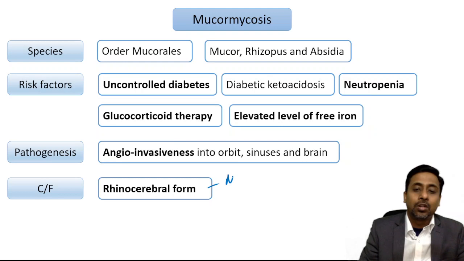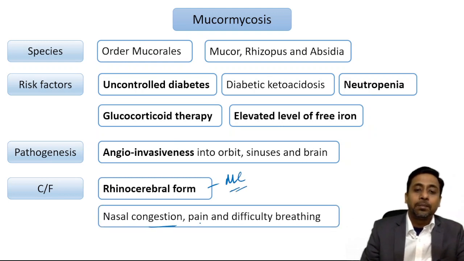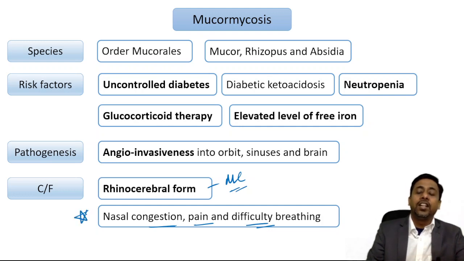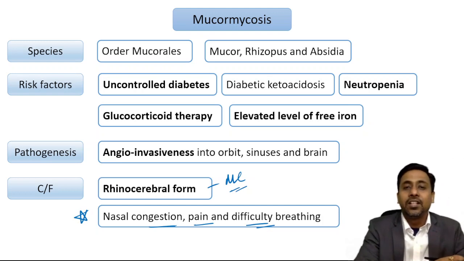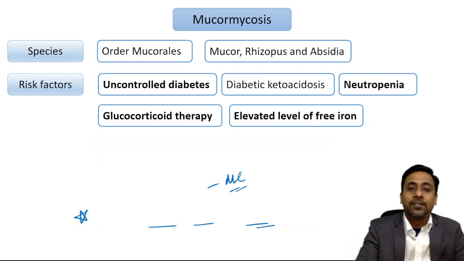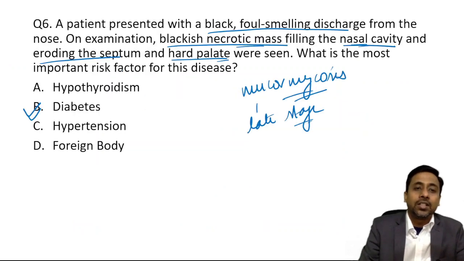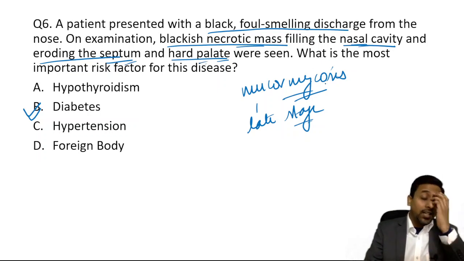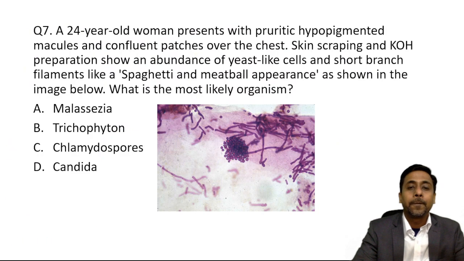Nasal congestion, pain, and difficulty in breathing are seen early, and later, as mentioned in the question, a black foul-smelling discharge, black material filling the nasal cavity, and erosion of the nasal septum and hard palate. So this is the late or end stage presentation of mucormycosis.